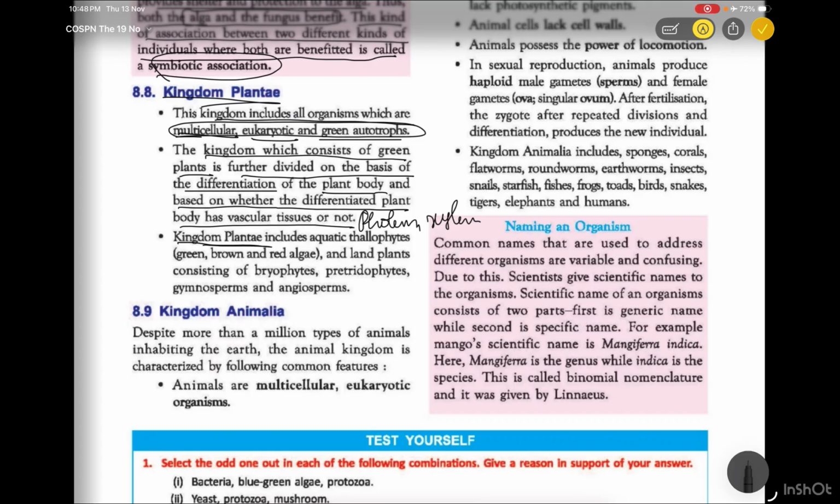The kingdom Plantae also includes aquatic thallophytes, that is green, brown and red algae. These are known as thallophytes, that is aquatic thallophytes, and land plants consisting of bryophytes, pteridophytes, gymnosperms and angiosperms. Let us go deep into these in the coming lessons.